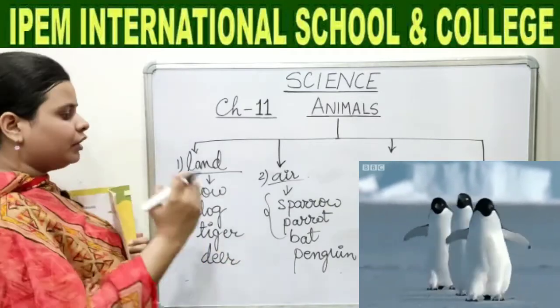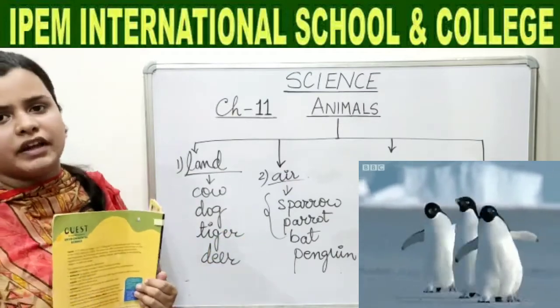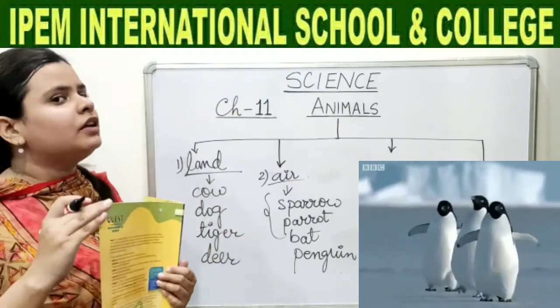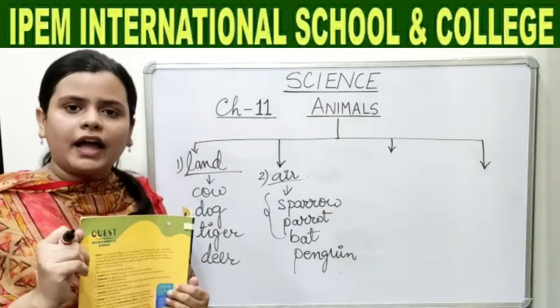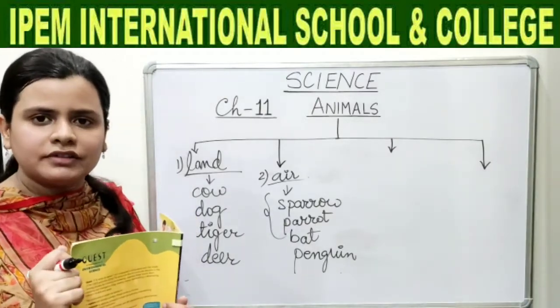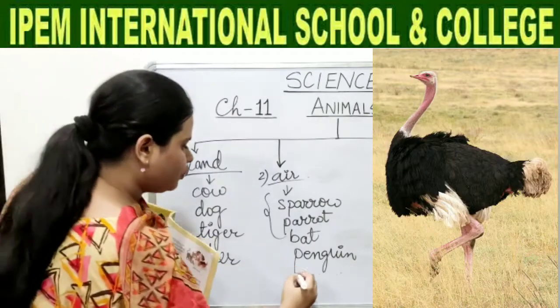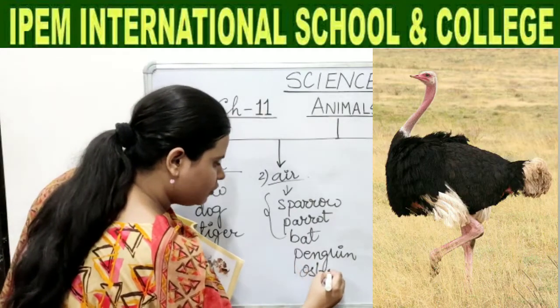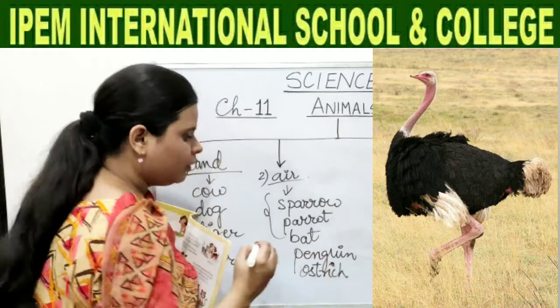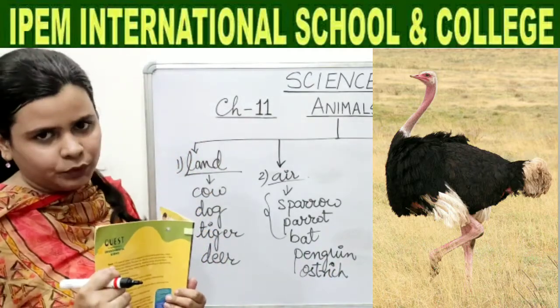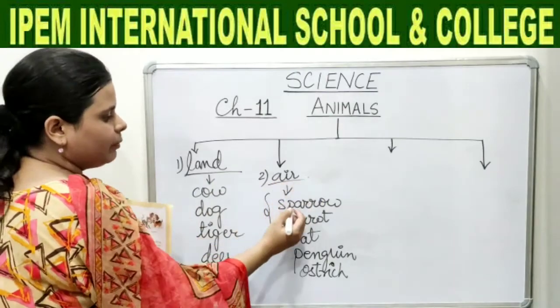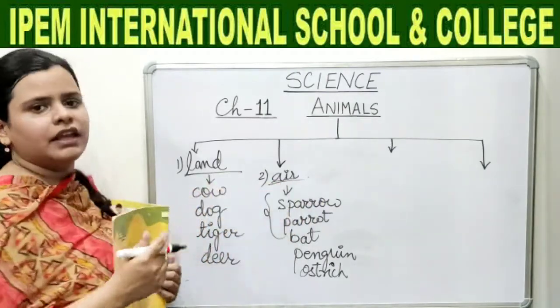Yes, because the body weight of the penguin is very much. So that is why the penguin is not able to fly in the air. And there is one more bird, do you know that? Yes, very good, ostrich. Ostrich is also a kind of bird which cannot fly high in the sky. Okay, so these are the names of all the animals which fly in the air.